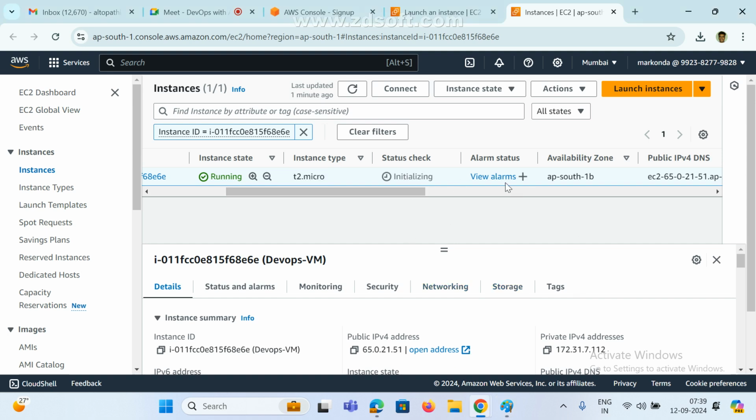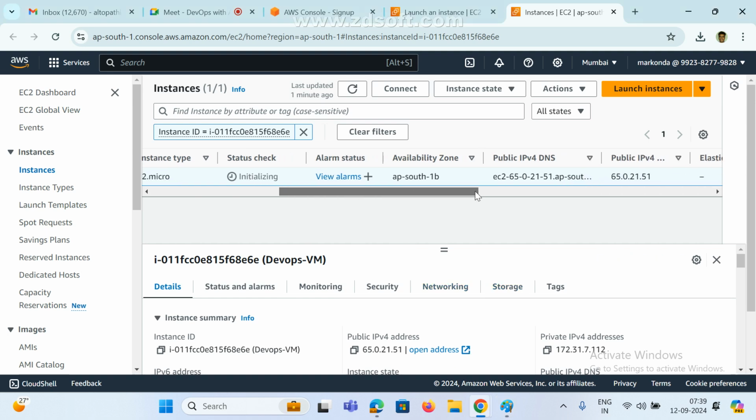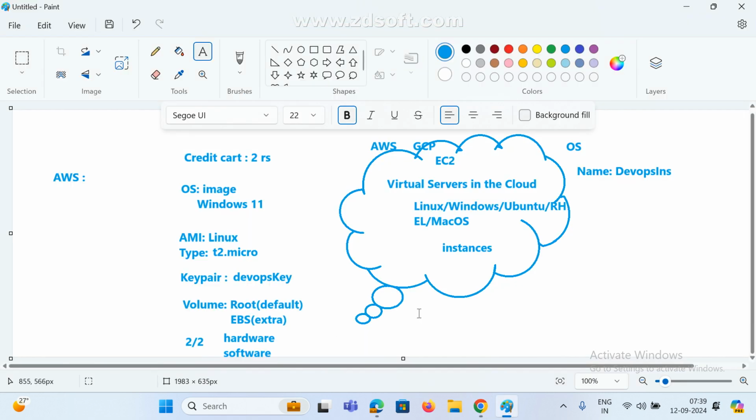Right now we don't know all these things; leave it. Which availability zone? Already I told you, we are using the Mumbai region, and the Mumbai region maintains two availability zones. What are the availability zones? ap-south-1a and 1b. They are maintaining two availability zones, 1a and 1b.